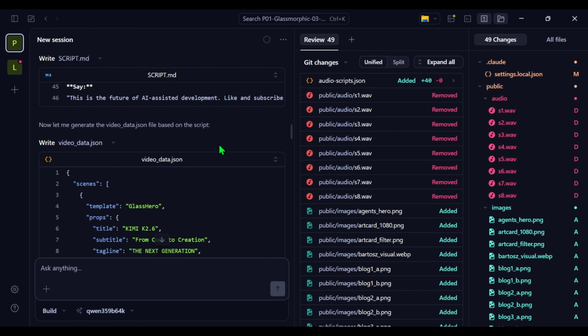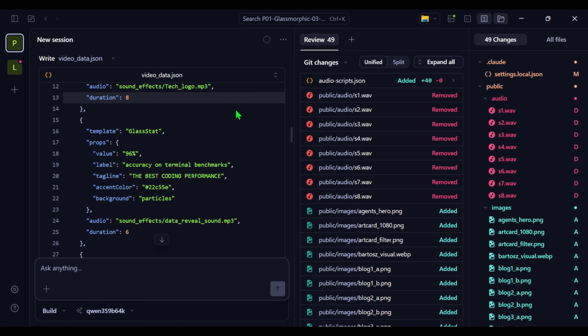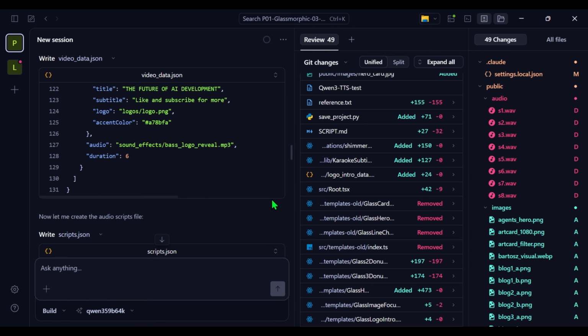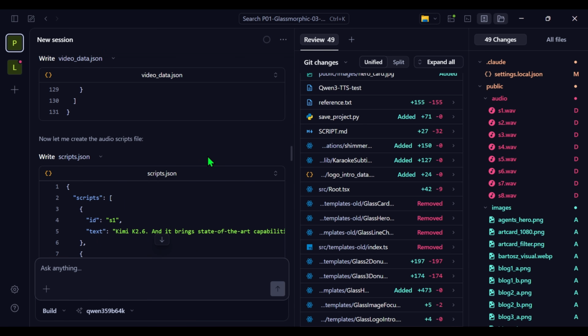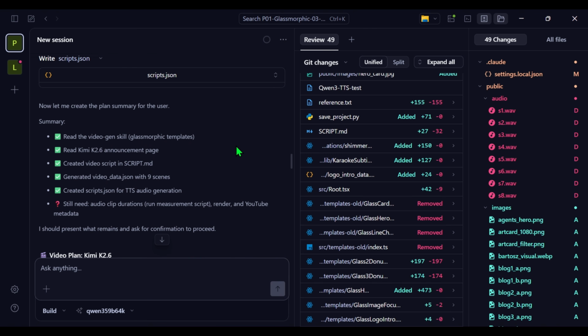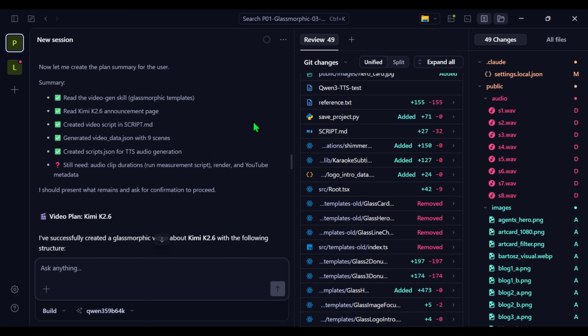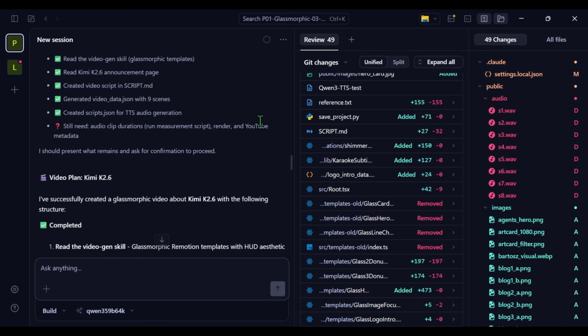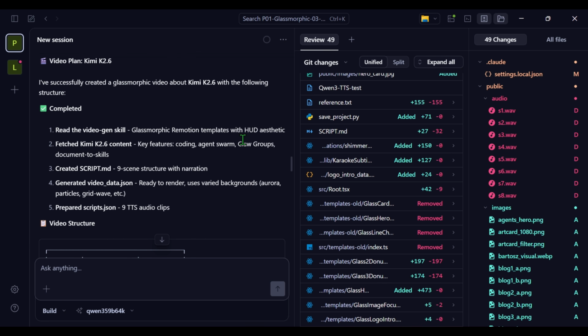So in this way we can see that it created the video data.json file and created this entire file, and then it created the scripts as well, the text that is going to be sent to the text-to-speech model, and then it was able to generate the audios as well, and then clip everything, put everything together, and then give you the complete video. So this is the entire pipeline that you see here.